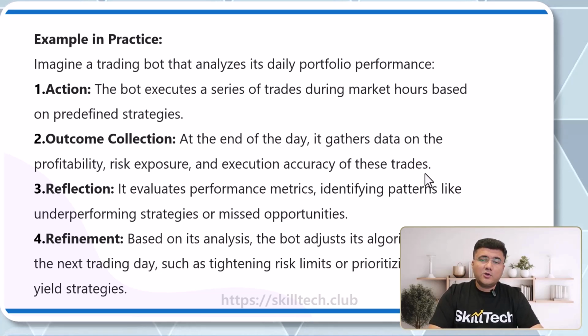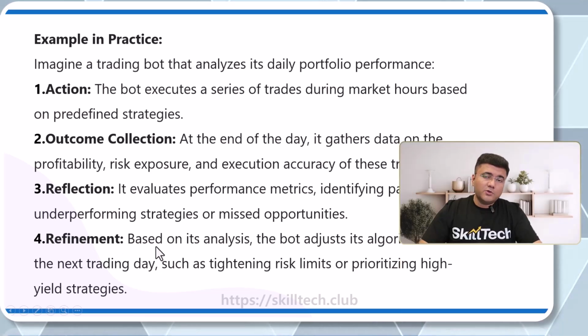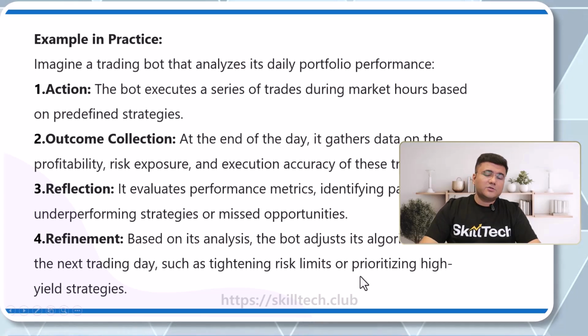Based on this data which we have collected from the first action, we are going to focus on reflection now. This is going to evaluate the performance metrics. It's going to identify the patterns, like what the underperforming strategies are or what the missed opportunities are which we need to focus on. Based on this reflection, it's going to do the refinement, basically a modification in the strategy. So based on this analysis, the bot is going to adjust its algorithm for the next trading day, such as tightening the risk limit or prioritizing high-yield strategies.